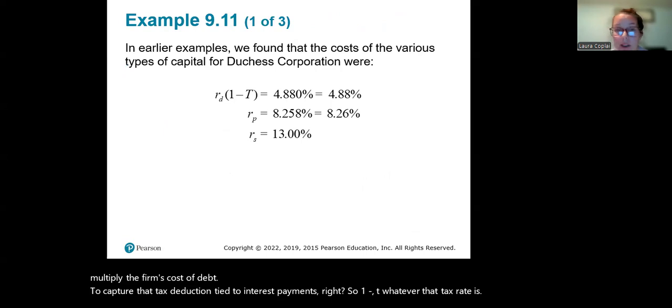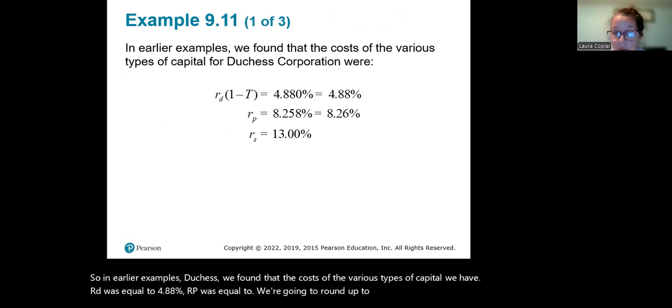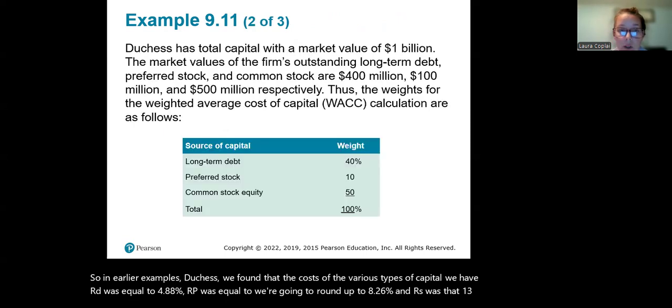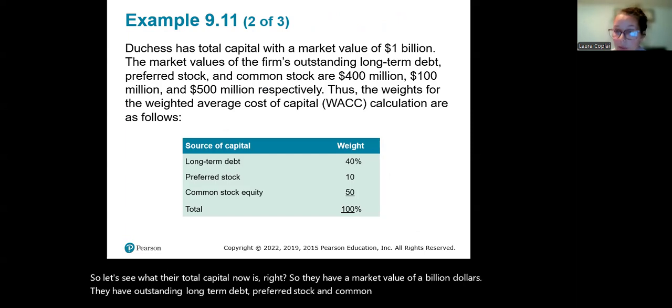In earlier examples, Duchess, we found the costs of the various types of capital: RD was equal to 4.88%, RP was equal to, we're going to round up, 8.26%, and RS was that 13%. Let's see what their total capital now is. They have a market value of $1 billion. They have outstanding long-term debt, preferred stock, and common stock at 400 million, 100 million, and 500 million.